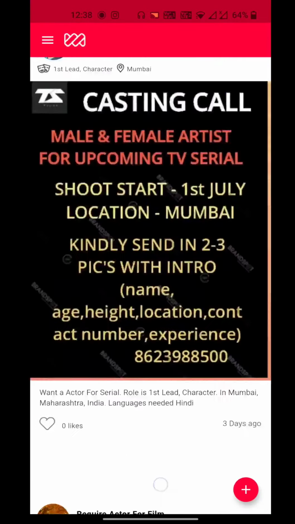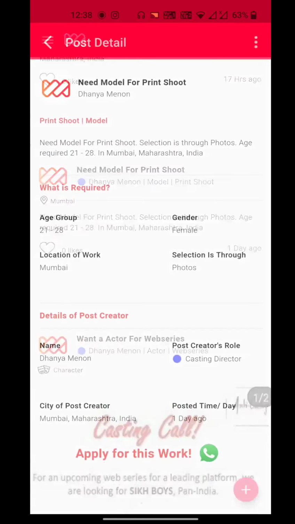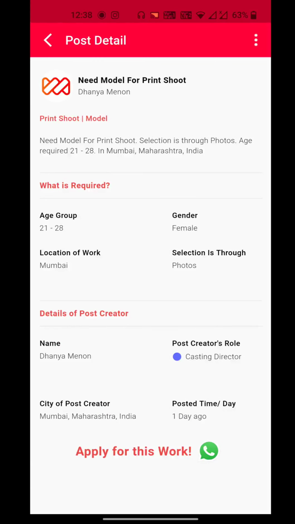Let's go back and see how to apply. You can see a WhatsApp icon from where you can click and apply, which will connect you to the production house number. This is quite important.